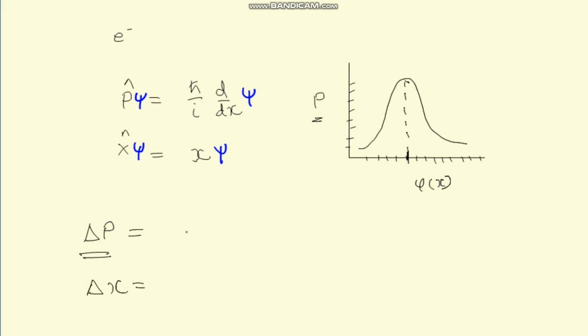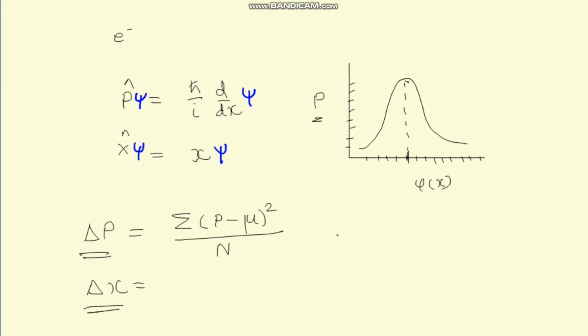I will write the formula, but I am telling you it is not important. In statistics, we write it as the summation of the squares of the individual values minus the mean value, divided by the number of all the values possible. Similarly, we have an integral form of this del p, or I must say the uncertainty in momentum. But anyway, these are not important. What is important is that we know what uncertainty is.